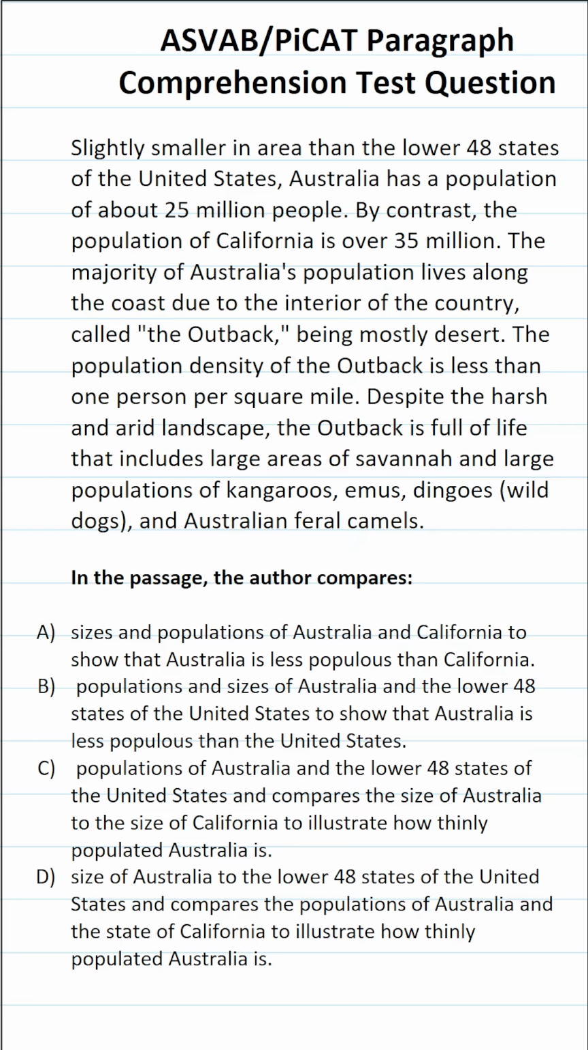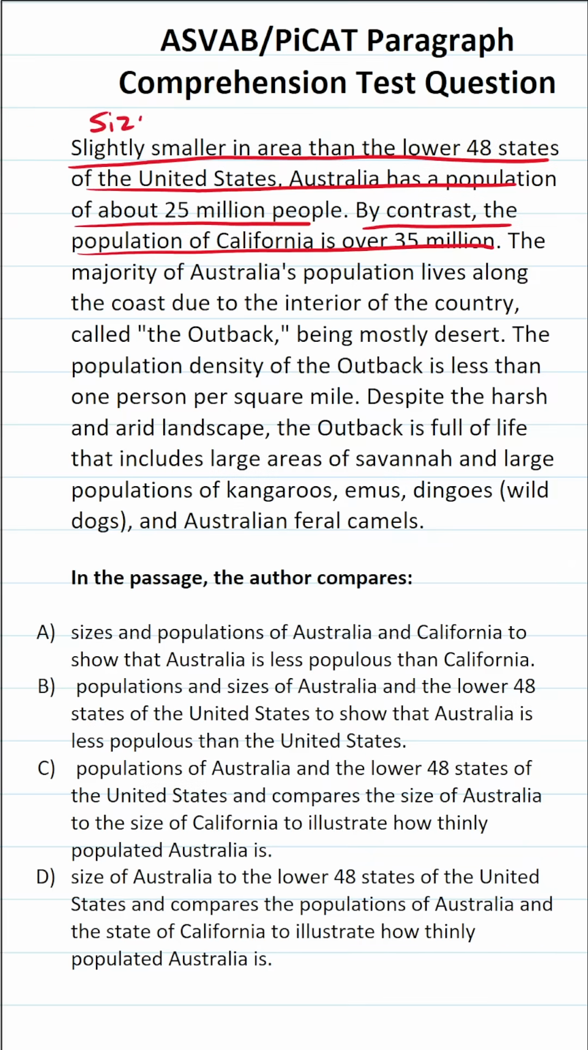So as it happens, the answer to this question is actually found within the first two sentences in this passage. So let's go ahead and read through those one more time. It says slightly smaller in area than the lower 48 states. So that very first sentence is comparing the size of Australia versus the size of the lower 48 states. So that's one comparison that's being made.